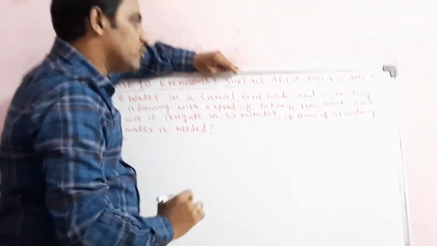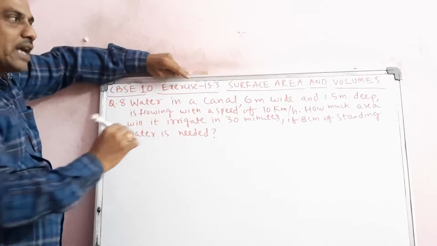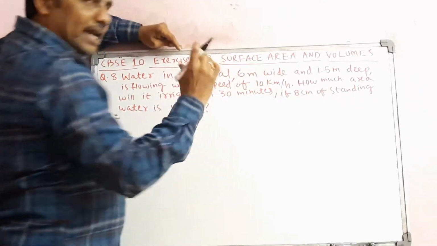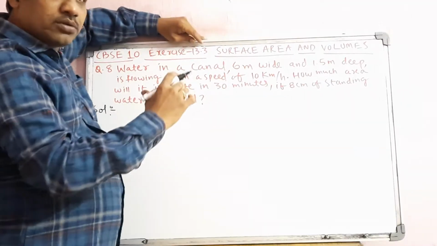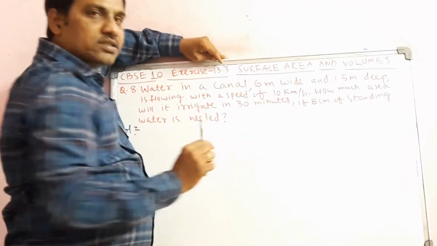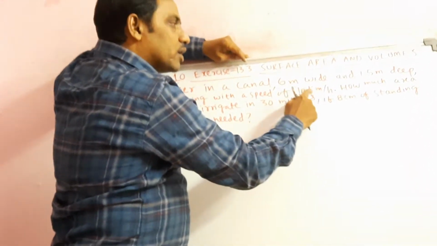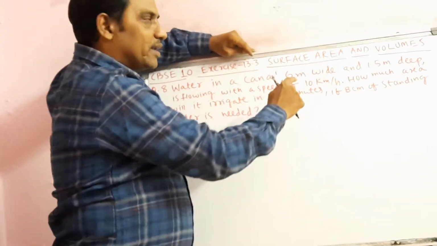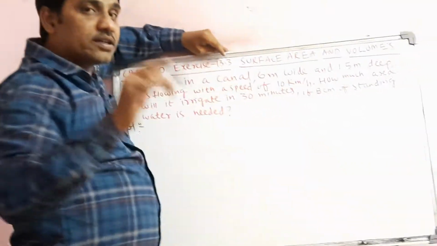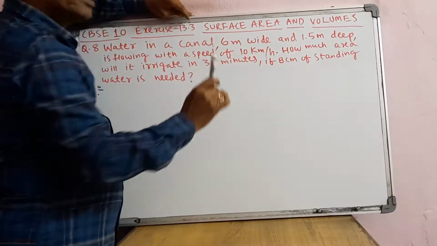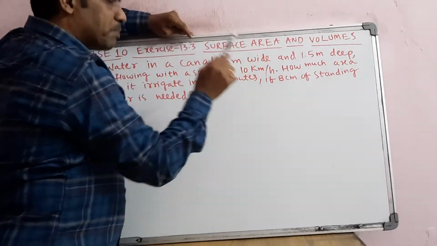Now I will try to draw the diagram and explain how this volume should be calculated. Here he didn't give a proper dimension of length, breadth or height. The distance is given in terms of kilometers per hour.